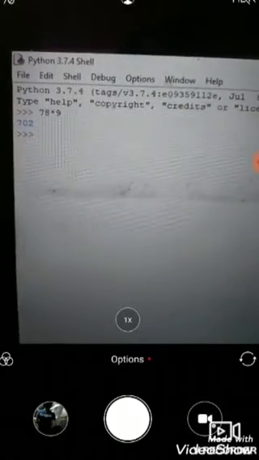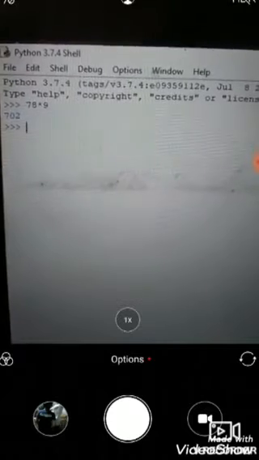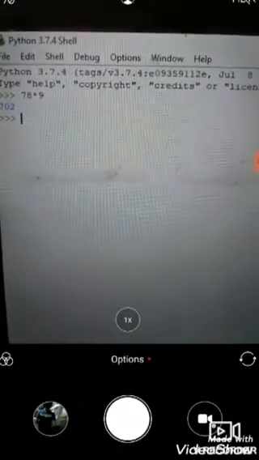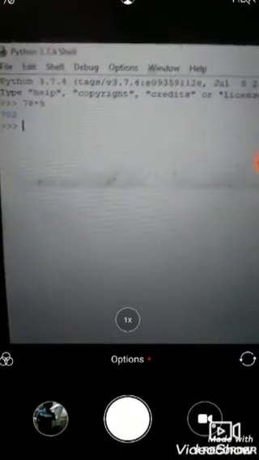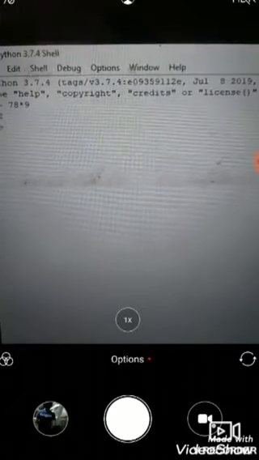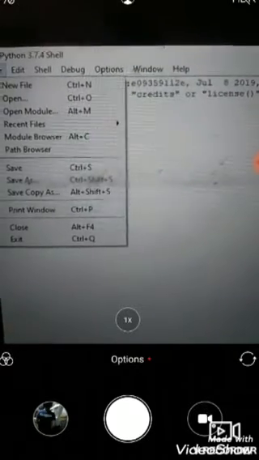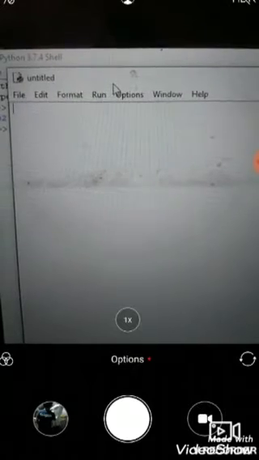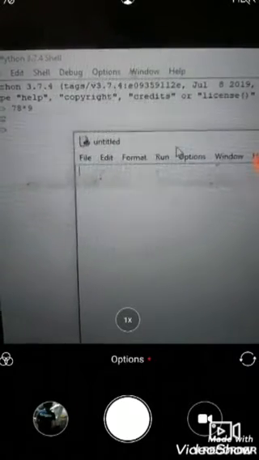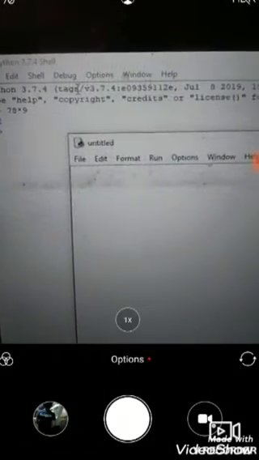Whenever we run any program, it runs in interactive mode, but large programs are written in script mode, which opens when we create a new file here. When we create a new file, another window is opened which does not have the same title as this Python shell.